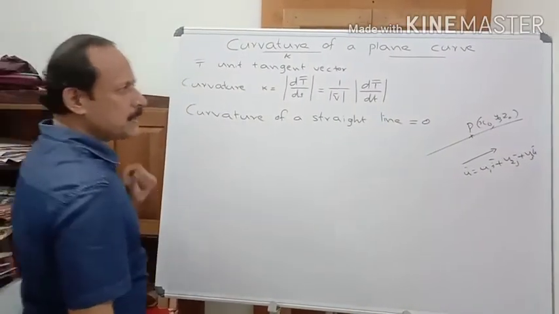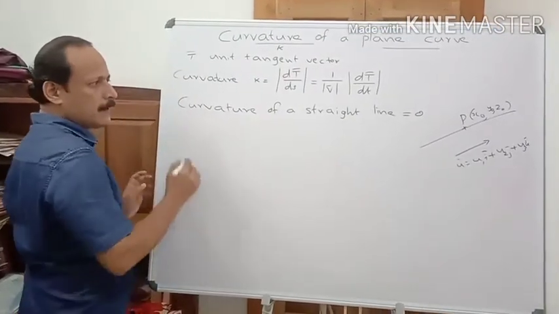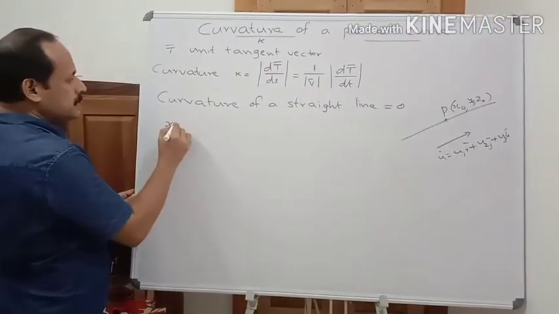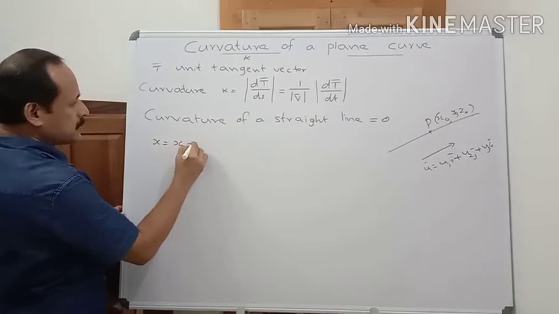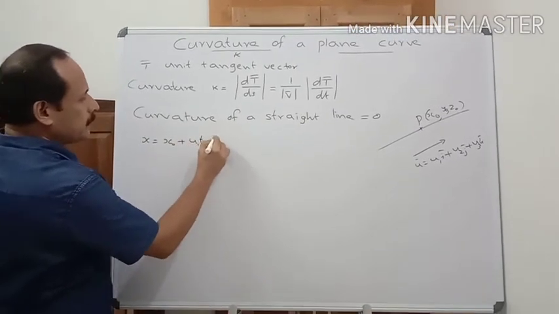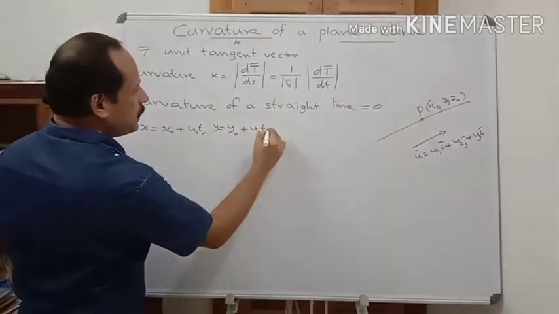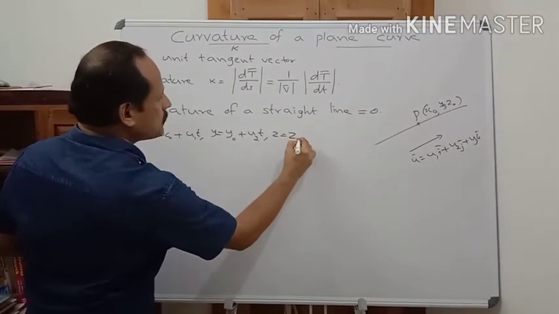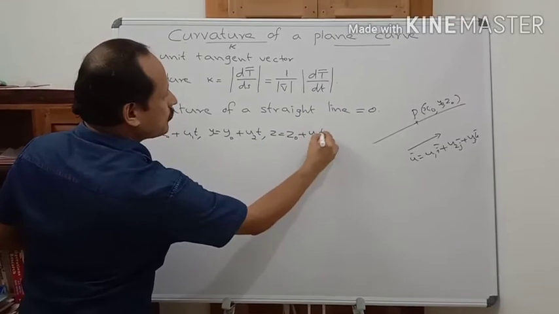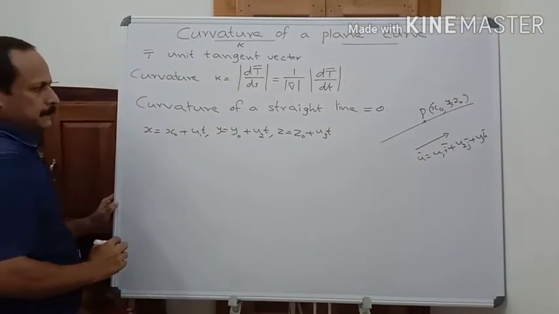The parametric equations of this straight line are x equal to x0 plus u1t, y equal to y0 plus u2t, z equal to z0 plus u3t.